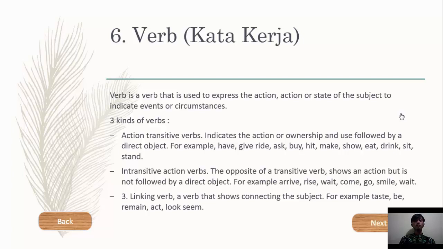Next, intransitive action verb. The opposite of a transitive verb, it shows an action but is not followed by a direct object. For example, arrive, rest, write, come, go, smile. Okay, last, linking verb. A verb that shows connecting the subject. For example, taste, be, remain, age, look, see.